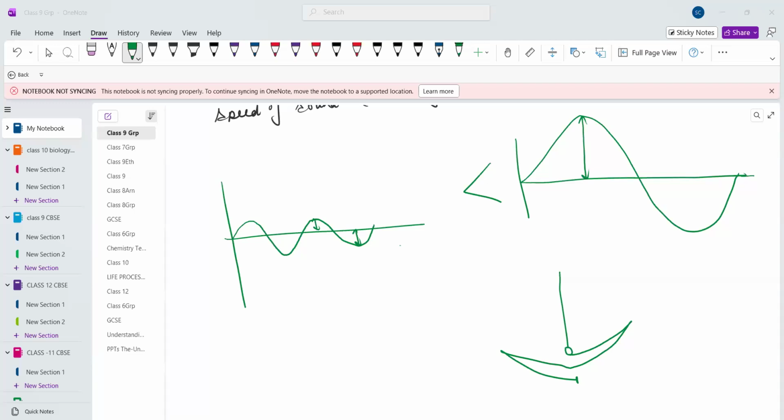Now, how much time is taken for this one complete oscillation? That is called time period. What would be the unit of time period? Seconds. Yes, the unit of time period will be second. Okay, so if time period is smaller, it is related to frequency. Let's discuss frequency first. Now, what is frequency?